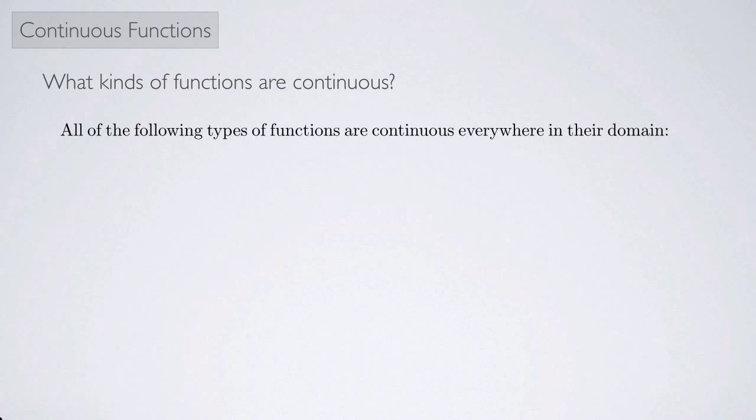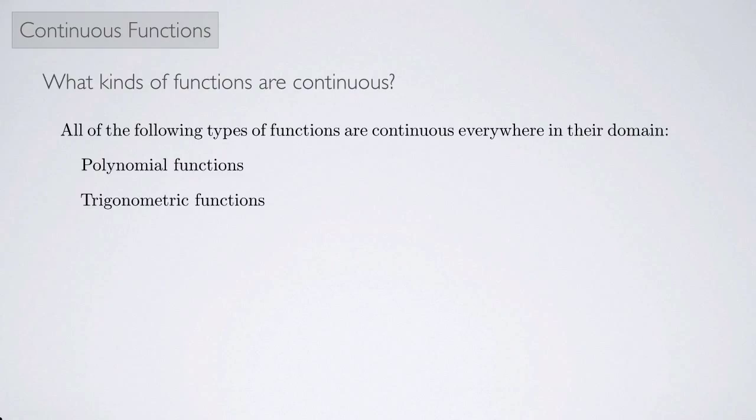Well, all of the following types of functions are continuous everywhere in their domain. So, for example, polynomial functions. We know polynomial functions have a domain of all real numbers, so polynomial functions are continuous for all real numbers. Trigonometric functions. Well, we know sine and cosine are continuous. If we just look at the regular sine of x or cosine of x, those are continuous for all real numbers. And then things like tangent and cotangent, secant and cosecant, those are continuous everywhere in their domain.